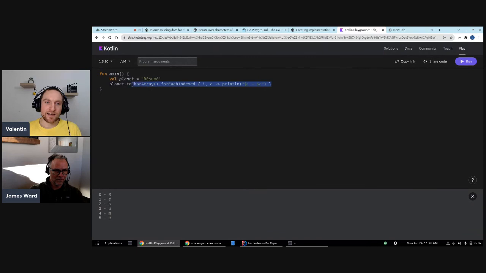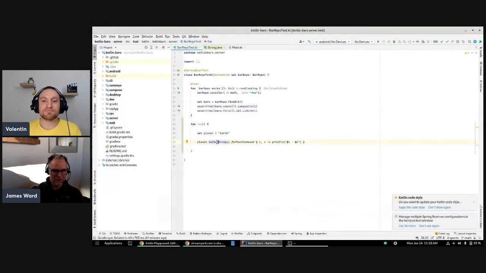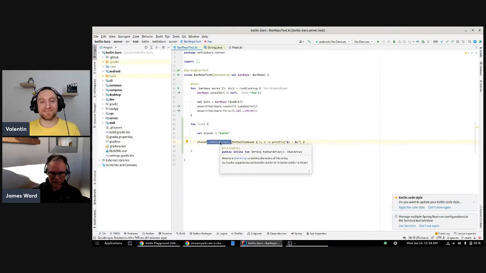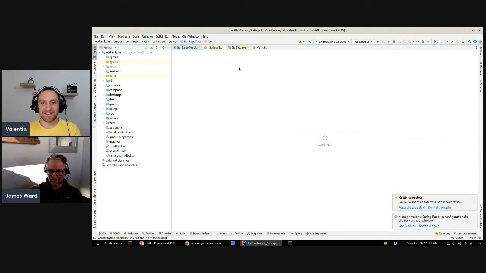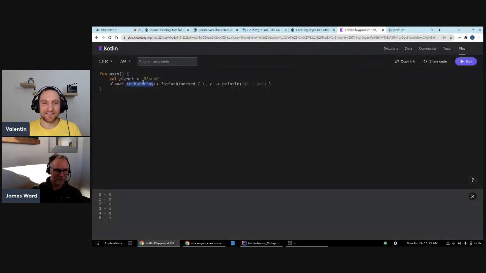So for our code, one next question I want to check real quick is, do we even need the toCharArray, or is there a forEachIndexed right on string? I want to check and see if that is actually there, because it may actually just be there. It looks like we can also try in the Kotlin playground. Yeah, let's give that a try. That would be even more great because it's more concise. I love conciseness. It does work. Wow, okay. I'm impressed.